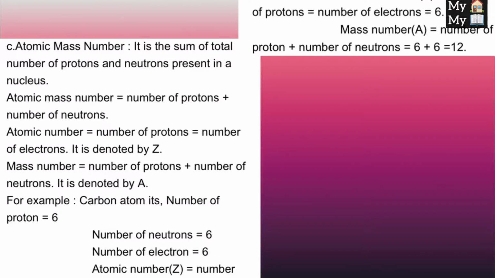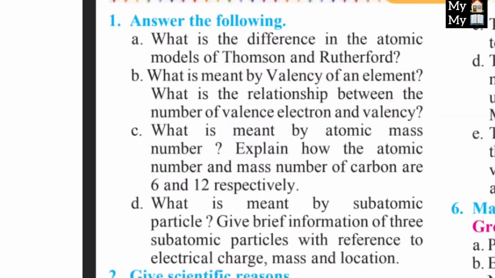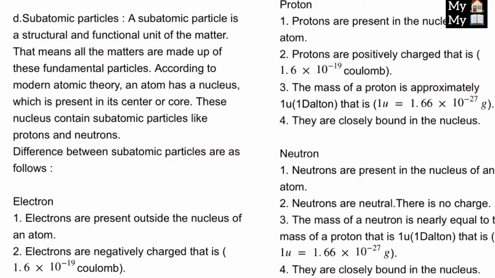Here is your answer. You can pause the video and copy down the answer from here. Question number D. What is meant by subatomic particle? Give brief information of three subatomic particles with reference to electrical charge, mass and location. Answer is here. Pause the video and copy down the answer from here.